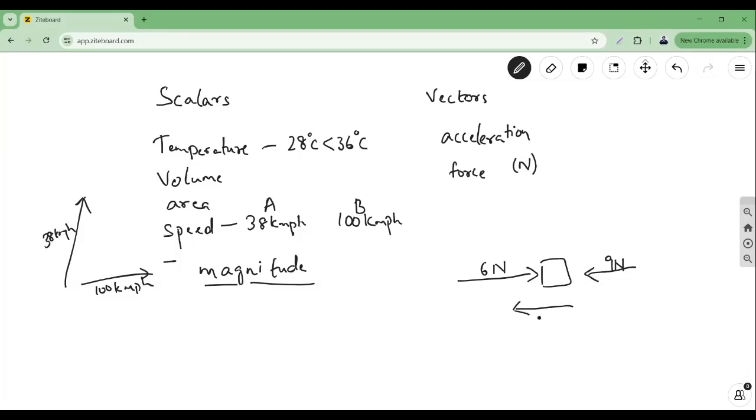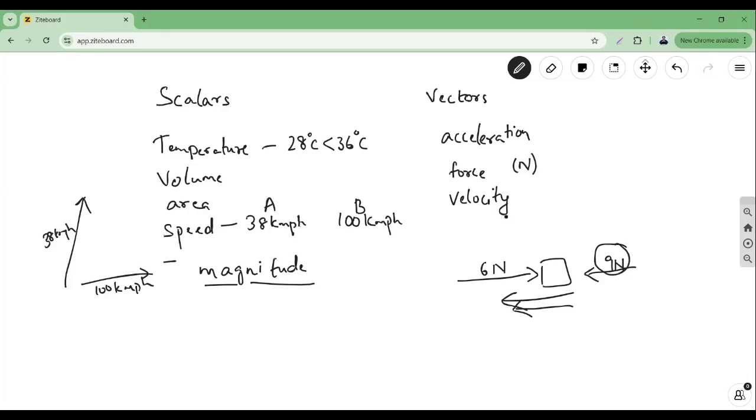Yes, it is going to move this side because here the value is bigger. But it's not only because the value is bigger; it's also because of the direction. That is why this box is going to move in this direction. So when I'm applying force, or talking about acceleration or velocity, it is not only the measurement of how big it is that matters.